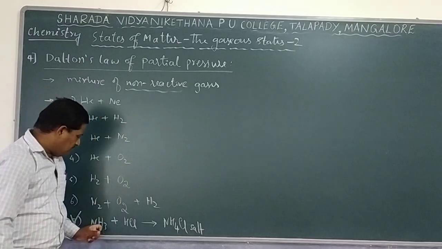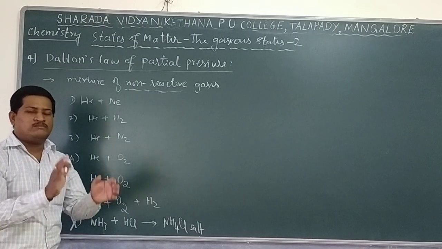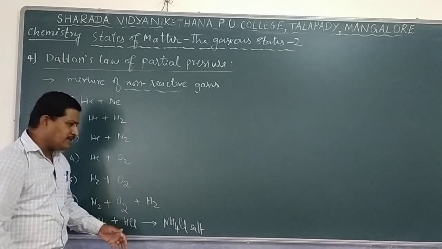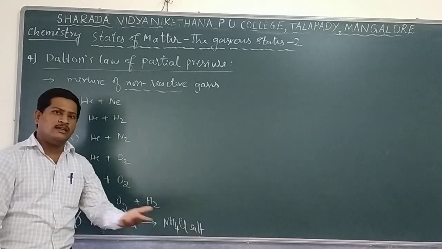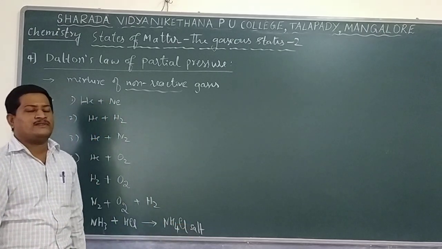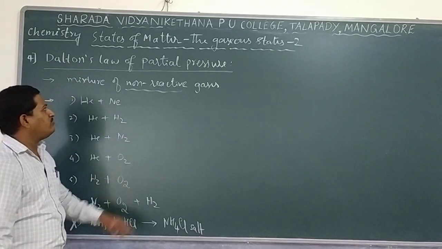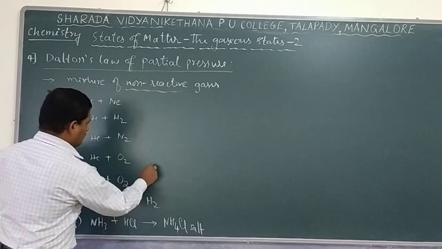As a result, if you take ammonia and HCl in one container at room temperature, and after some time you find that ammonia and HCl are not there, what are they converted to? Ammonium chloride, a salt that is collected at the bottom of that particular vessel. So ammonia and HCl are not an example of non-reactive gases. Similarly, we can go with one more example.